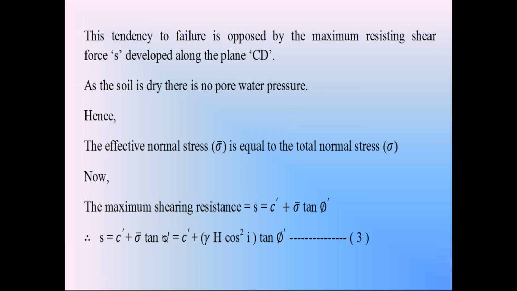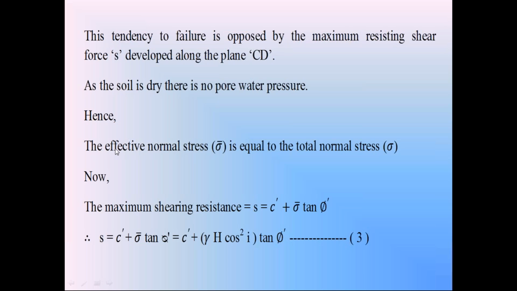This is Terzaghi's approach. According to Terzaghi, the effective normal stress sigma dash in the soil is equal to the total normal stress sigma in the soil minus the pore water pressure in the soil. In dry condition, the pore water pressure is 0. So the effective normal stress sigma dash is equal to the total normal stress sigma.